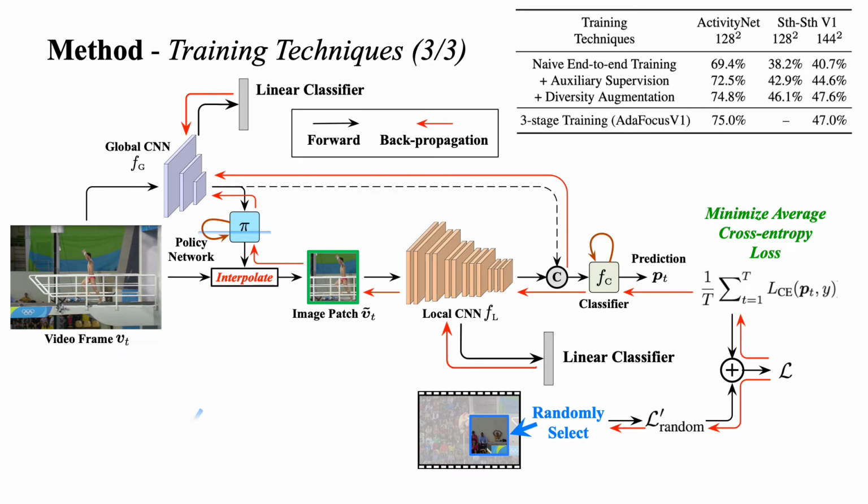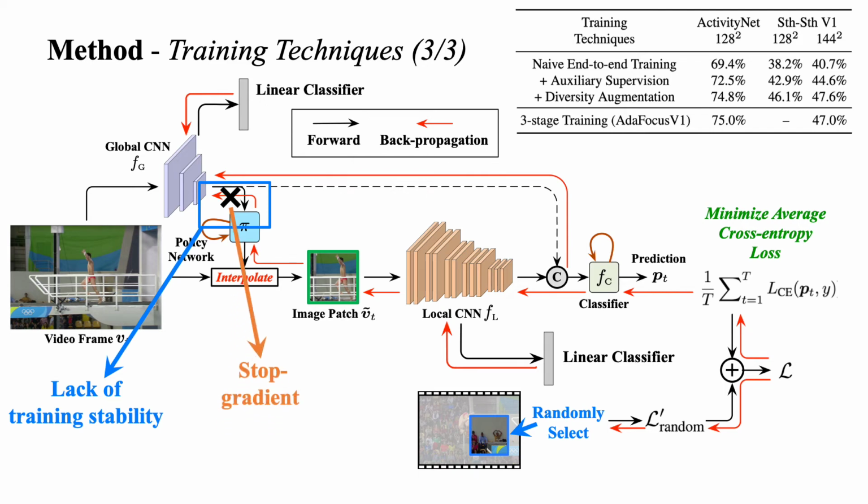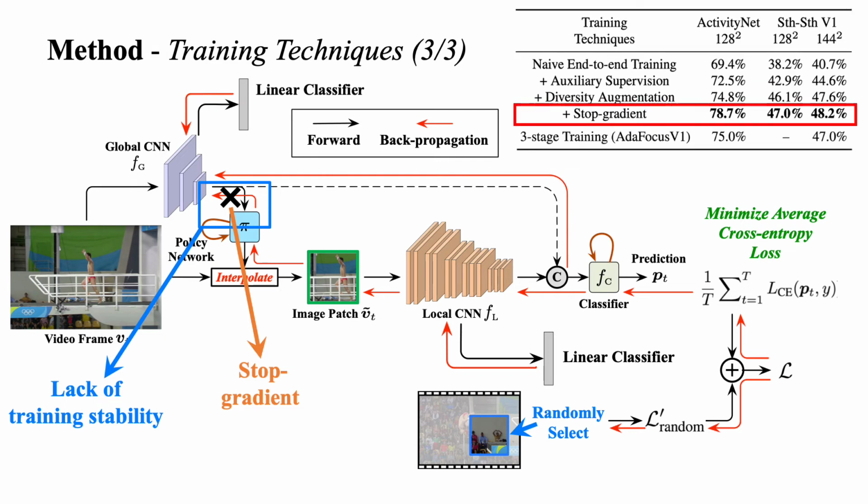Finally, pi and FG are simultaneously updated. We observe that the gradients backpropagated from pi will interfere with the learning of FG, leading to an unstable training process with slow convergence speed. We solve this problem by stopping the gradients before pi. One can observe that with these 3 techniques, our one-stage formulation AdaFocus V2 outperforms the 3-stage counterpart eventually.